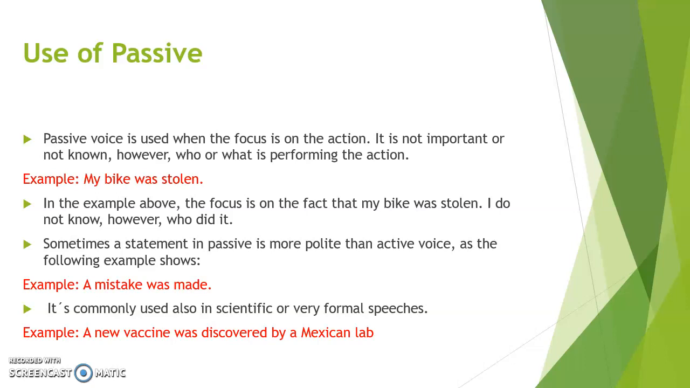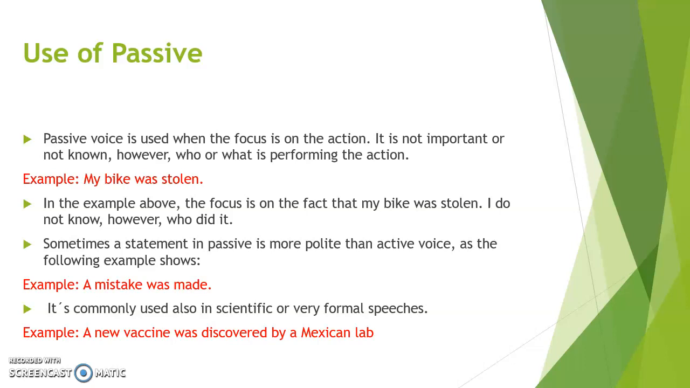Also, when you use this, it is because you want to sound more polite, more kind to other people. For example, when you say you made a mistake, it is very rude, so the person that is listening to you is going to feel very sad. So when you say a mistake was made, as you are not directing that to a person, it is going to be more polite. It is going to be in general, not directed to one person.